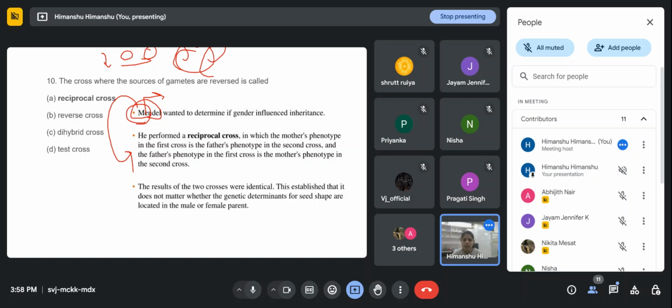Anyone? When was DNA discovered by Watson and Crick? 1953. Right. But in 1862, people didn't even know about DNA. So he named it a trait, right? Something is going on, and we don't even know about DNA.